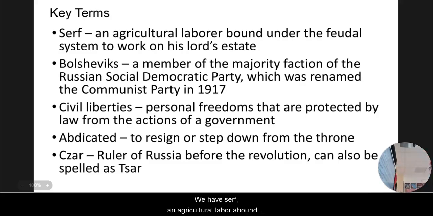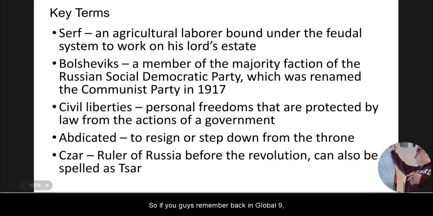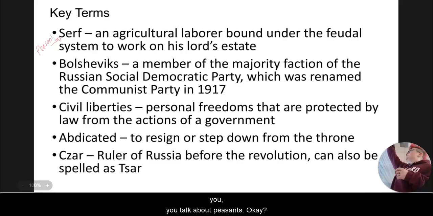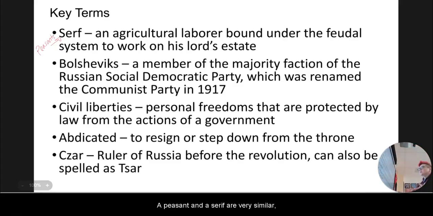We have serf, an agricultural laborer bound under the feudal system to work on his lord's estate. So if you guys remember back in Global 9, you talk about peasants. Okay, a peasant and a serf are very similar, but it's not quite someone who would be considered a slave, but they're stuck in that area.